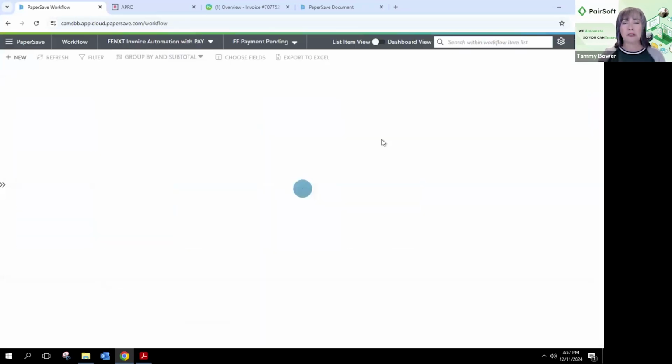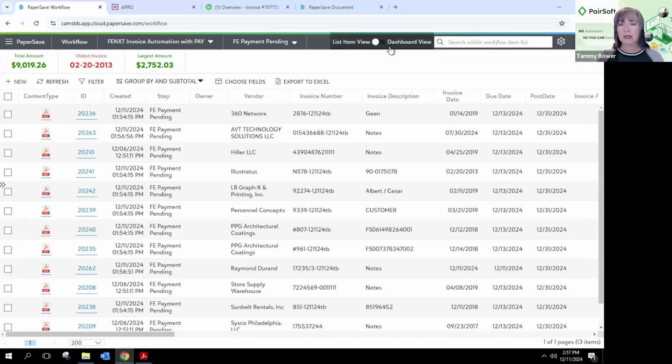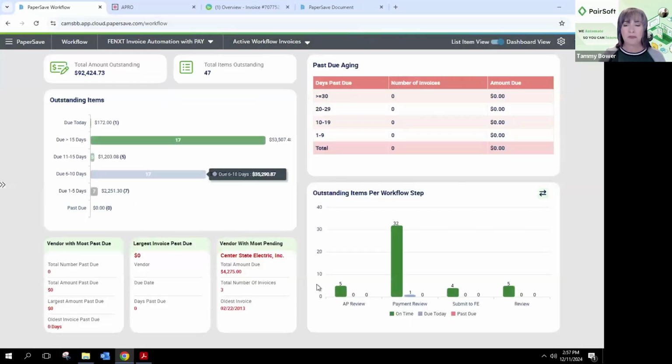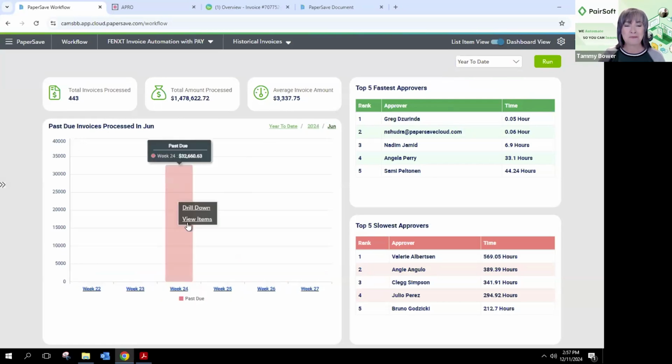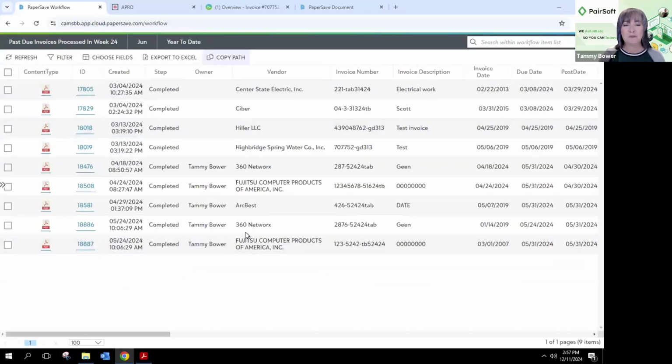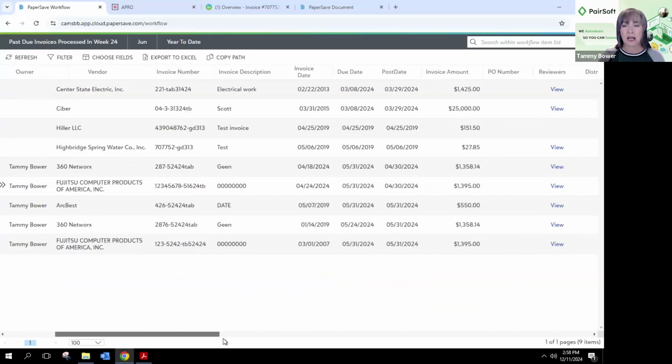One of the other things, let me go back out here, that I think is important, and I think we have a couple minutes left here. I want to show, I talked about this particular dashboard, but we also have a historical dashboard that will allow you to drill down into this information and see things that were paid last year, this year, quarterly, monthly. I can go into all 433, or maybe I just want to go in and see, gosh, why were there $32,000 worth of late past due payments, right? This is before I was Johnny on the spot with my payment, but I can say, let's view these. And here are the invoices that were processed and completed in that time period, right?